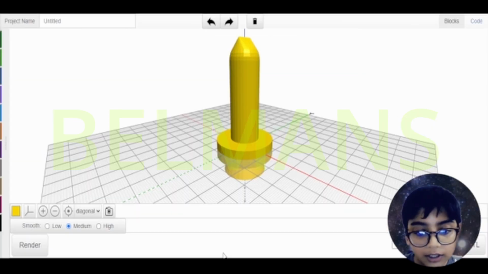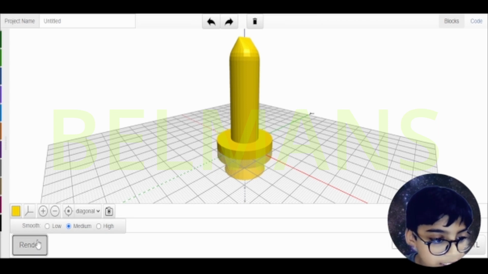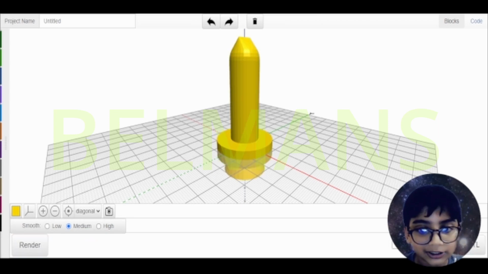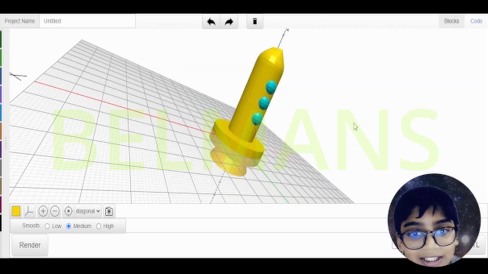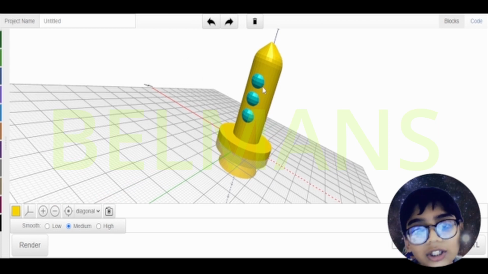So now you can see we're done, and now let's click render over here. And it's loading. And now you can see we are done with everything. And now you can see this is how our rocket looks like. So this is the thing I was talking about. This is the 40 axis, this is the 30 axis,